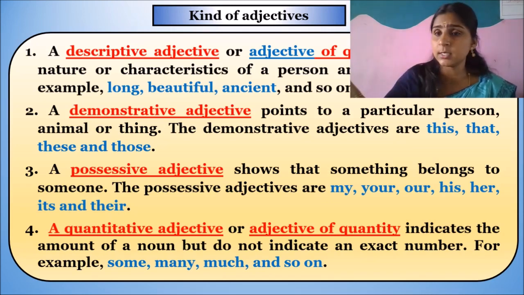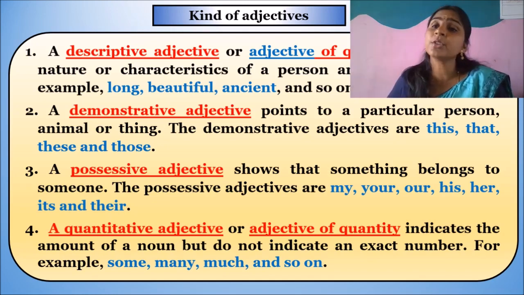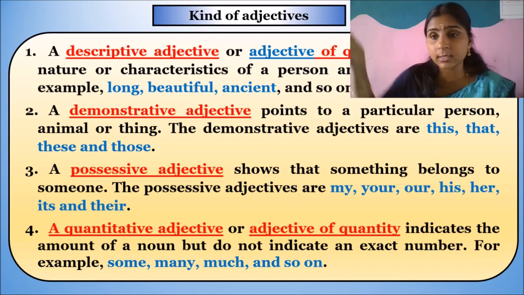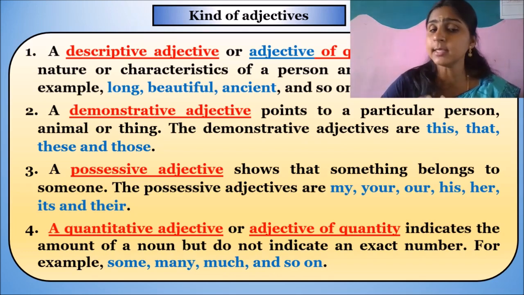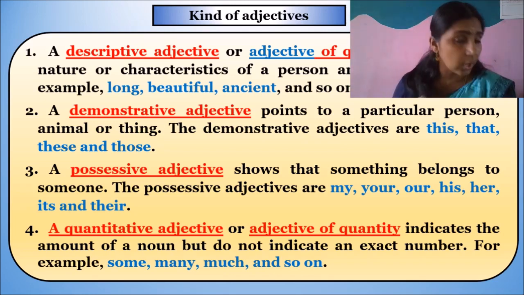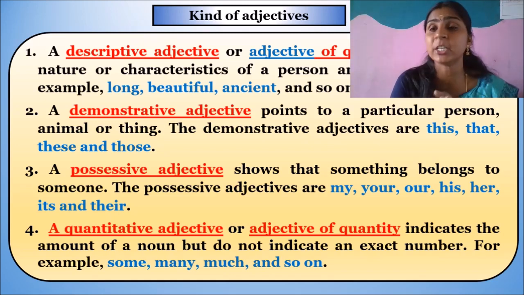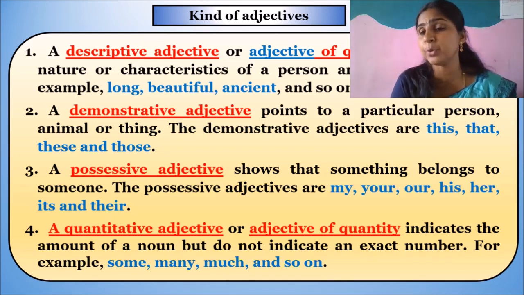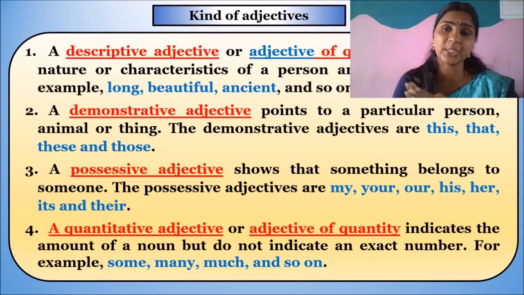But that book is my friend's. Here, when I say that book is my friend's, I am just saying that the ownership of that book belongs to her. So the importance is on her. So my, your, our, his, her, its and their, etc. There may be so many words also. Those types of words which represent the ownership of things which belong to us or others, those particular adjectives are called possessive adjectives.